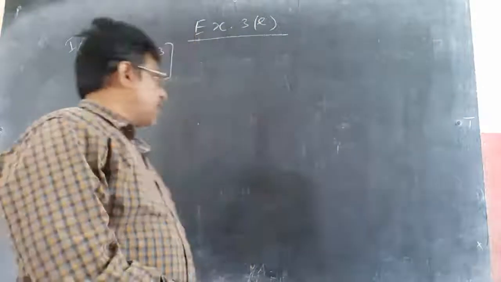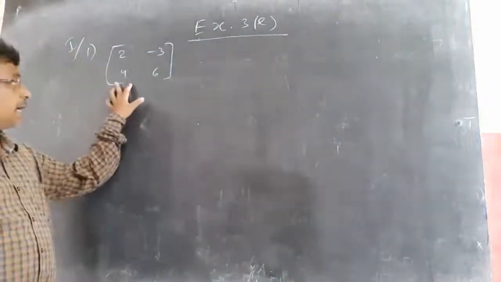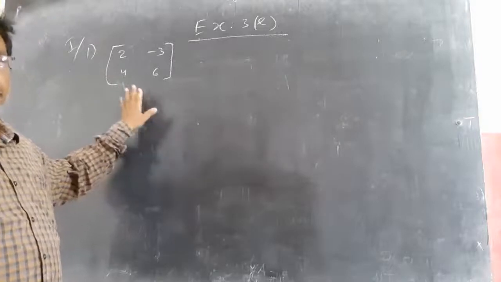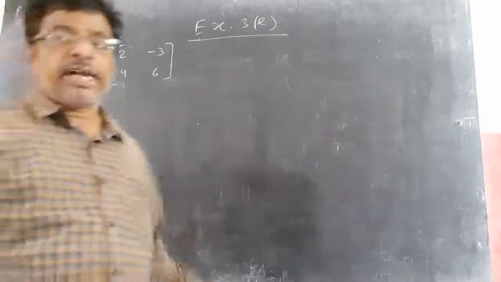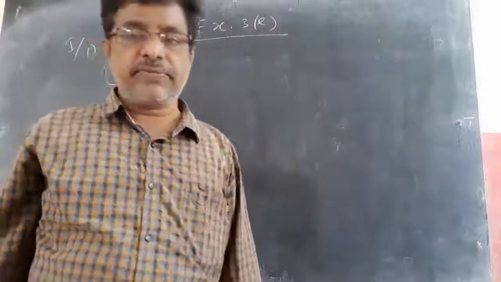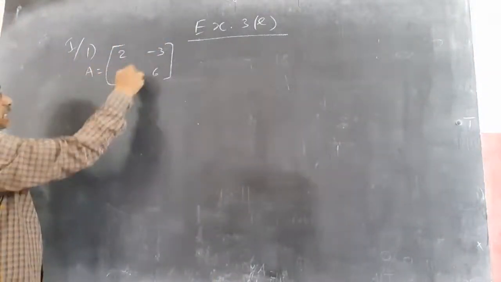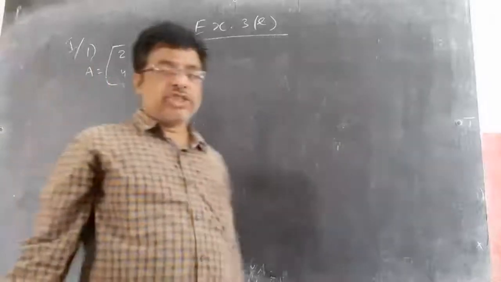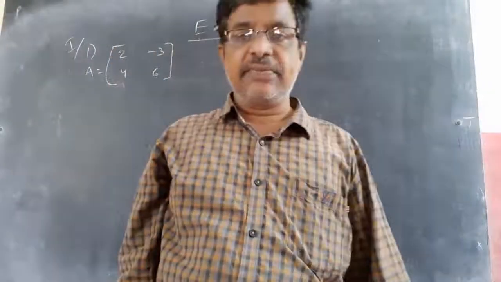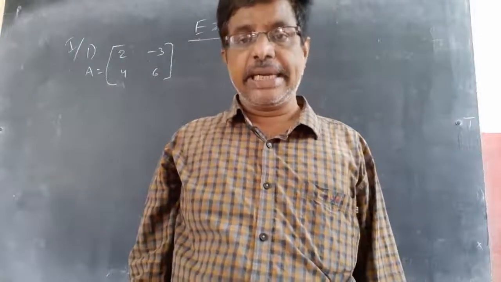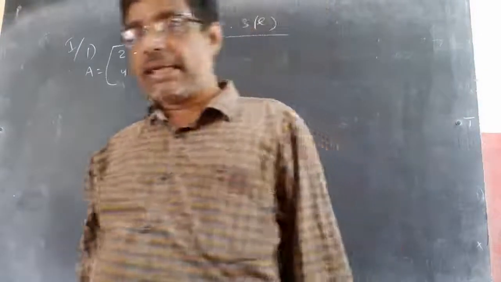He is asking to find the adjoint A and A inverse for the following matrices. If A equal to 2, minus 3, 4, 6, find the adjoint A as well as A inverse, both are asked. So for finding A inverse, I need det A. And how to find det A, we already discussed.